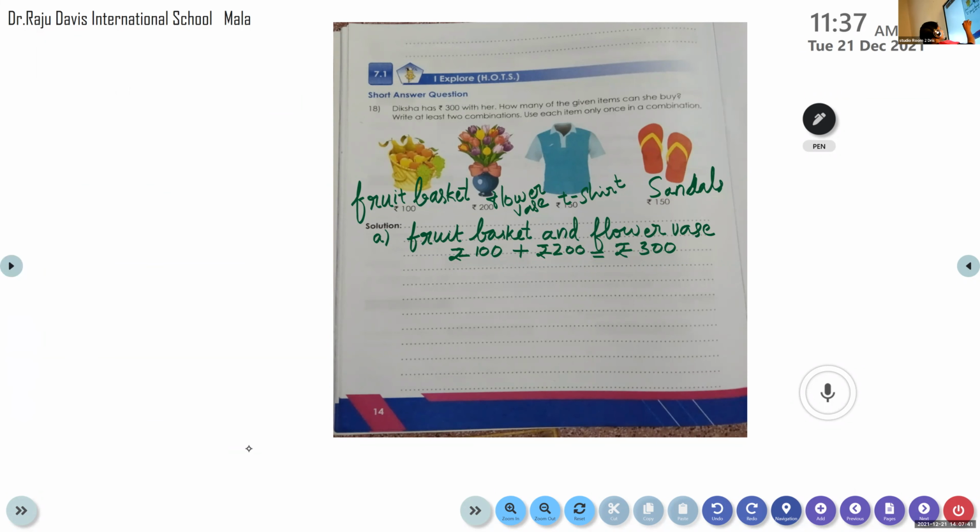I write one combination, fruit basket and flower vase. It costs total rupees 300 only. So she can buy. The same way you can also make a different combination. But the total rupees should be equal to 300 or below 300. It's not over rupees 300. She is having only 300 rupees.